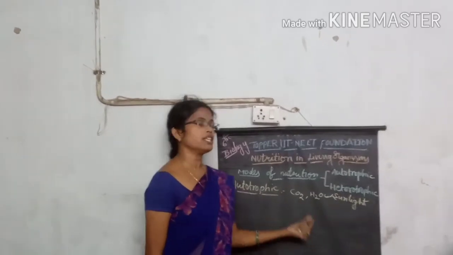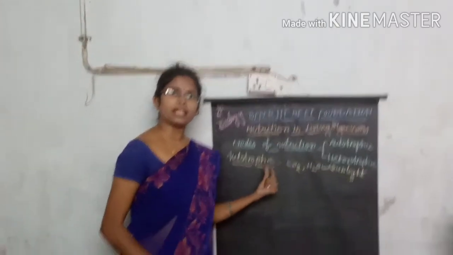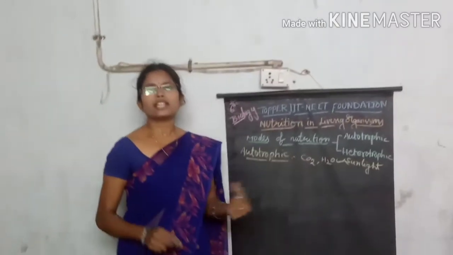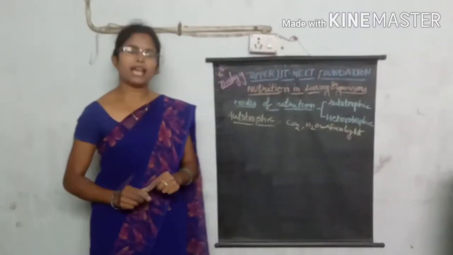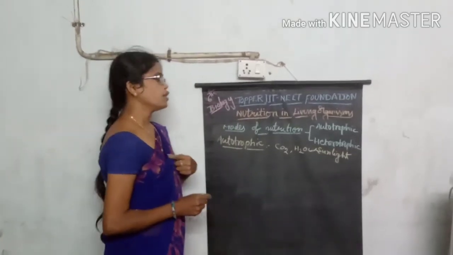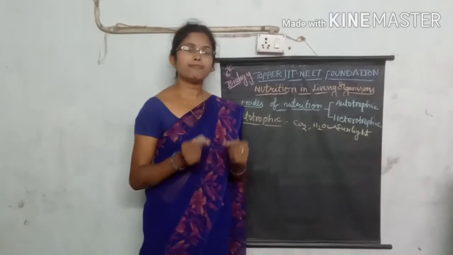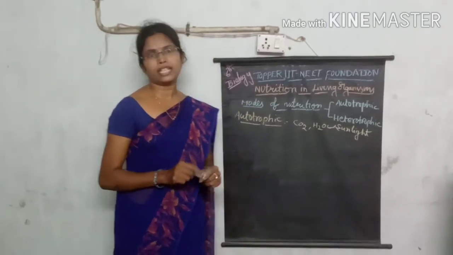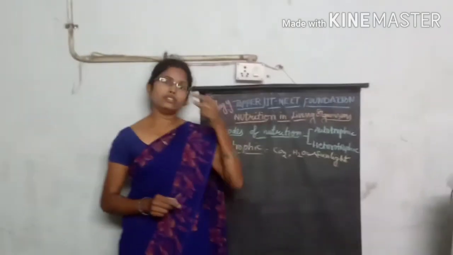Whatever food material is prepared by the plants, some will be consumed by the plants, and the remaining material will be stored inside the plant. So that process is called autotrophic nutrition, meaning the organisms prepare their own food material.